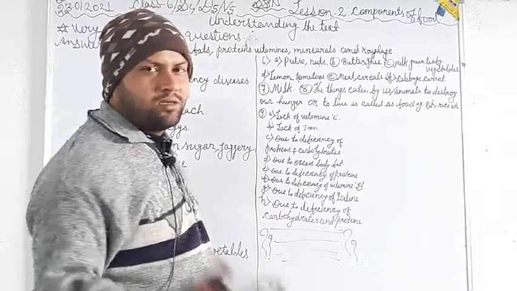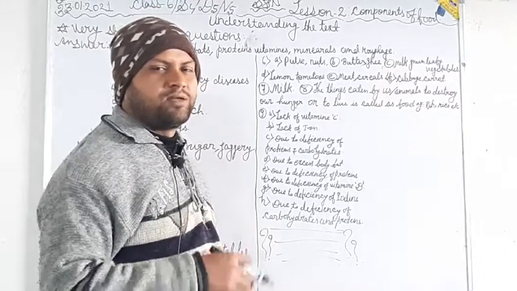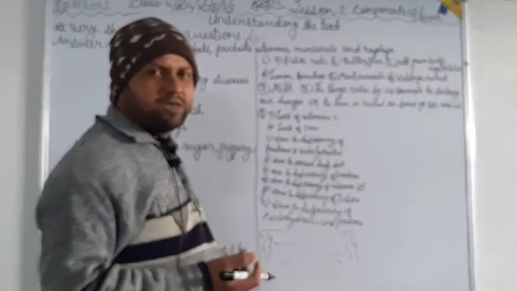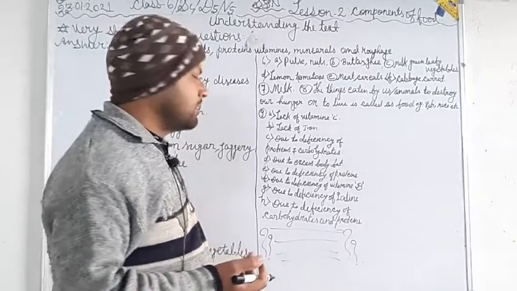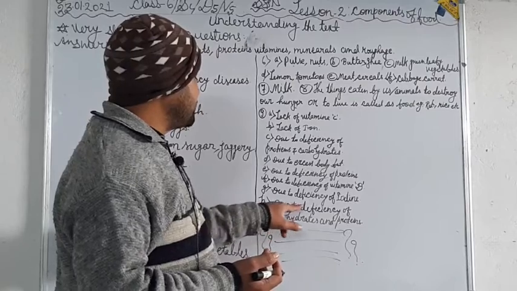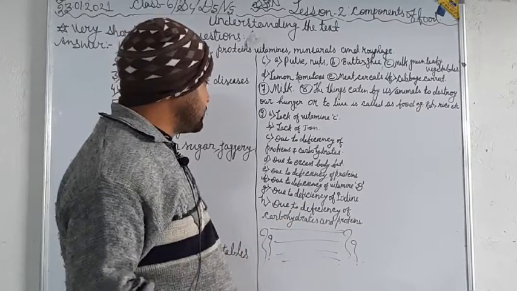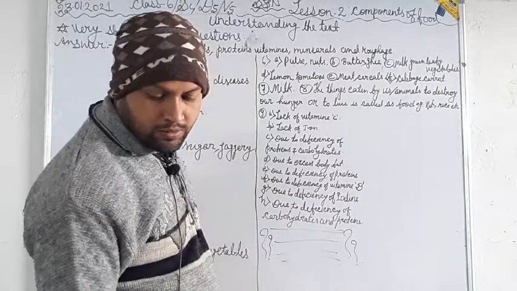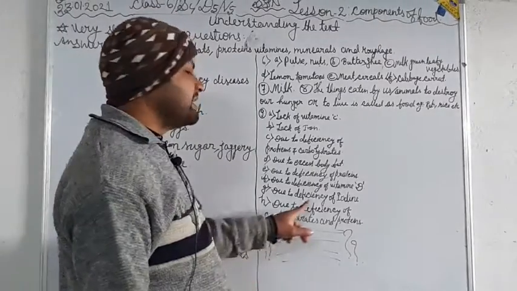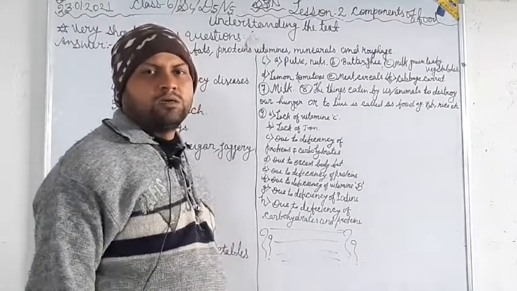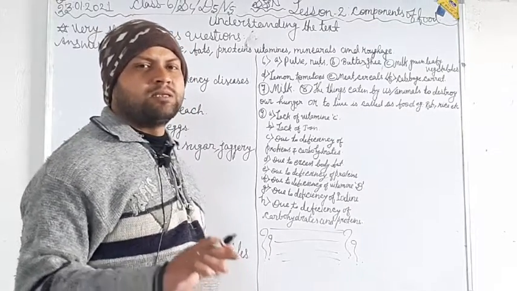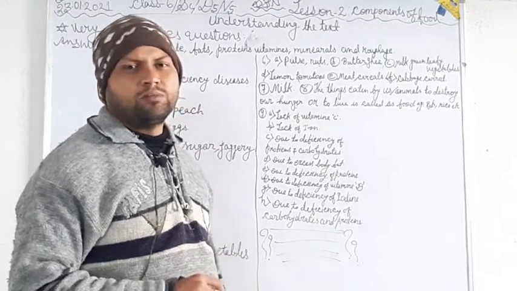And goiter: you already know that deficiency of iodine causes goiter in our neck. Now, due to deficiency of carbohydrates, question H, malnutrition. Malnutrition occurs due to deficiency of carbohydrates and proteins in our body.